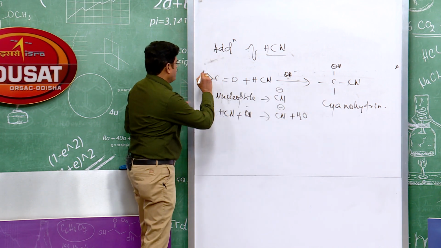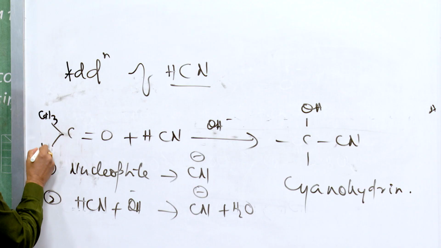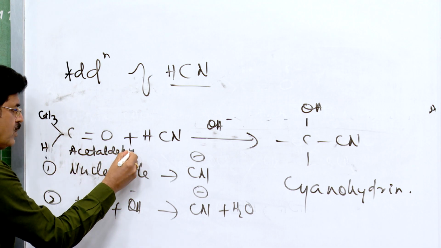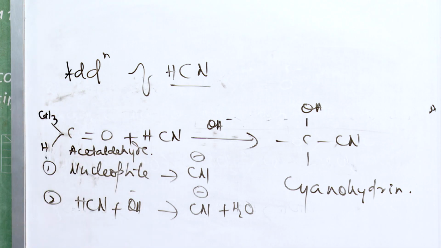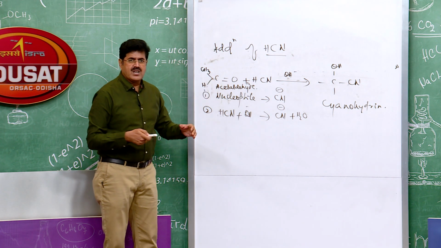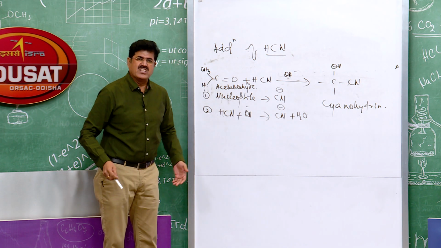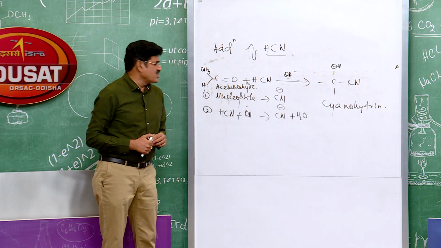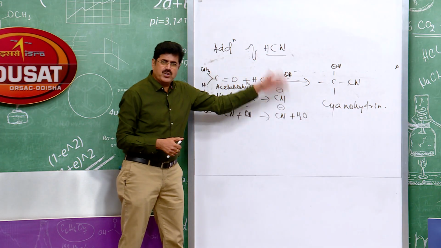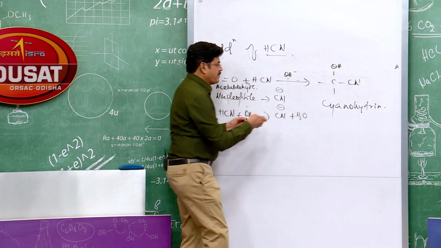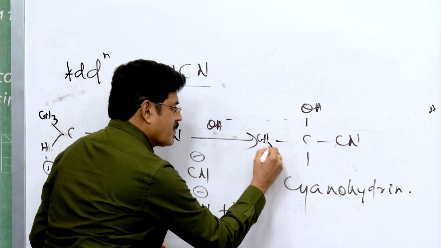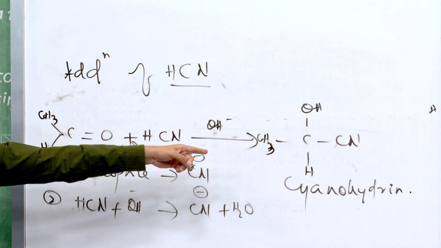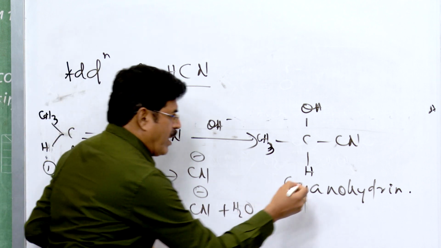If I start with one example, let me take acetaldehyde here. You have to be acquainted with the common names. Common names are very important here. So this is acetaldehyde, very popularly known by this common name rather than ethanal. Ethanal is the IUPAC name, but it is better known by the common name acetaldehyde. Acetaldehyde with hydrogen cyanide, what does it give? What is the product here? Acetaldehyde cyanohydrin.